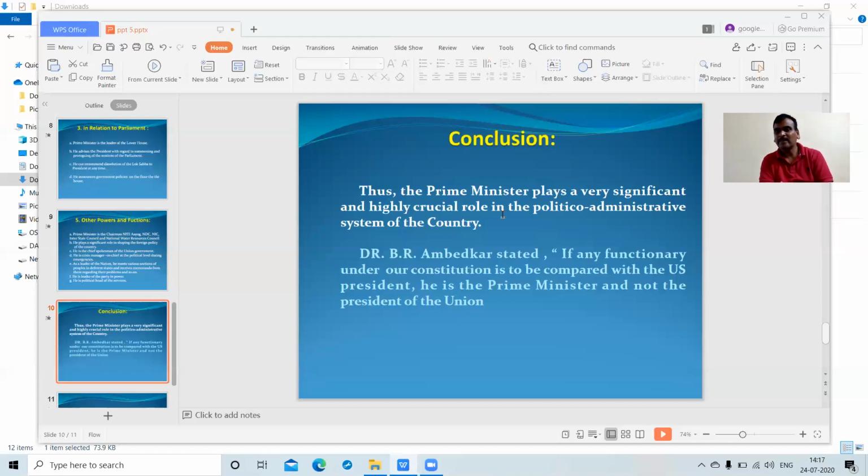He has not played a smaller role. He has been given a greater role in the Indian Constitution. So the Prime Minister's role is very, very important in the economic, social and administrative contexts.